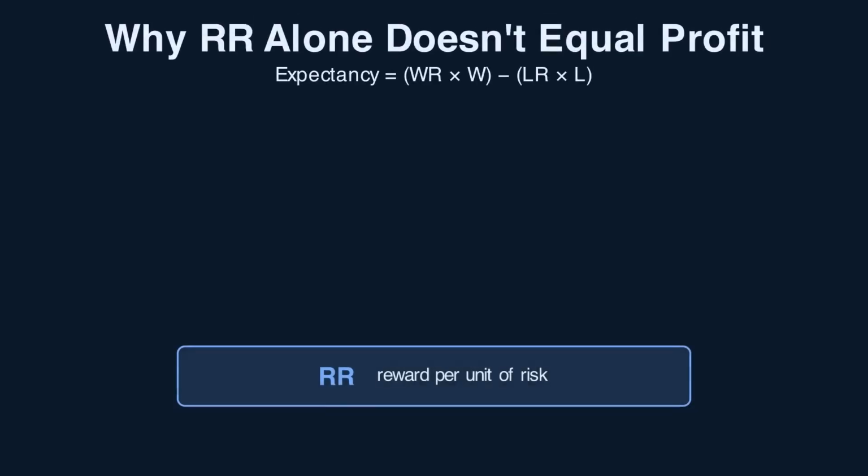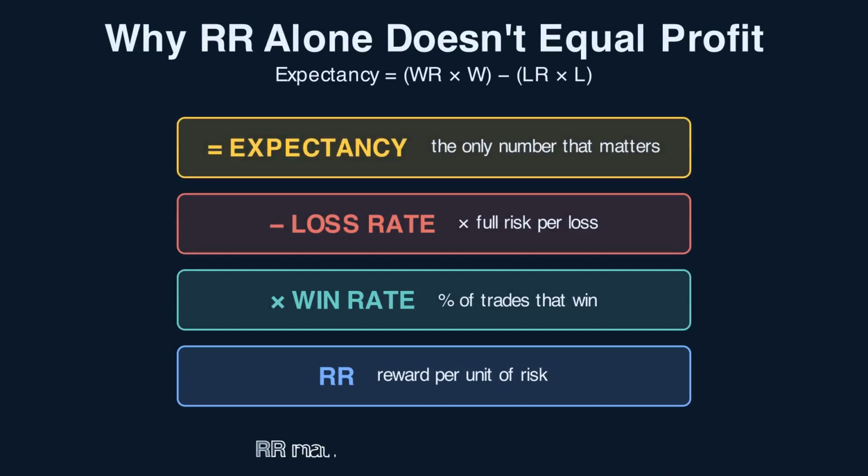Here's the formula nobody shows you. Expectancy equals the win rate times the average winner minus the loss rate times the average loser. With a 1 to 3 RR and a 30% win rate, you're roughly break even after costs. With 1 to 3 and 40%, you have a clear edge. With 1 to 3 and 20%, you lose money slowly.